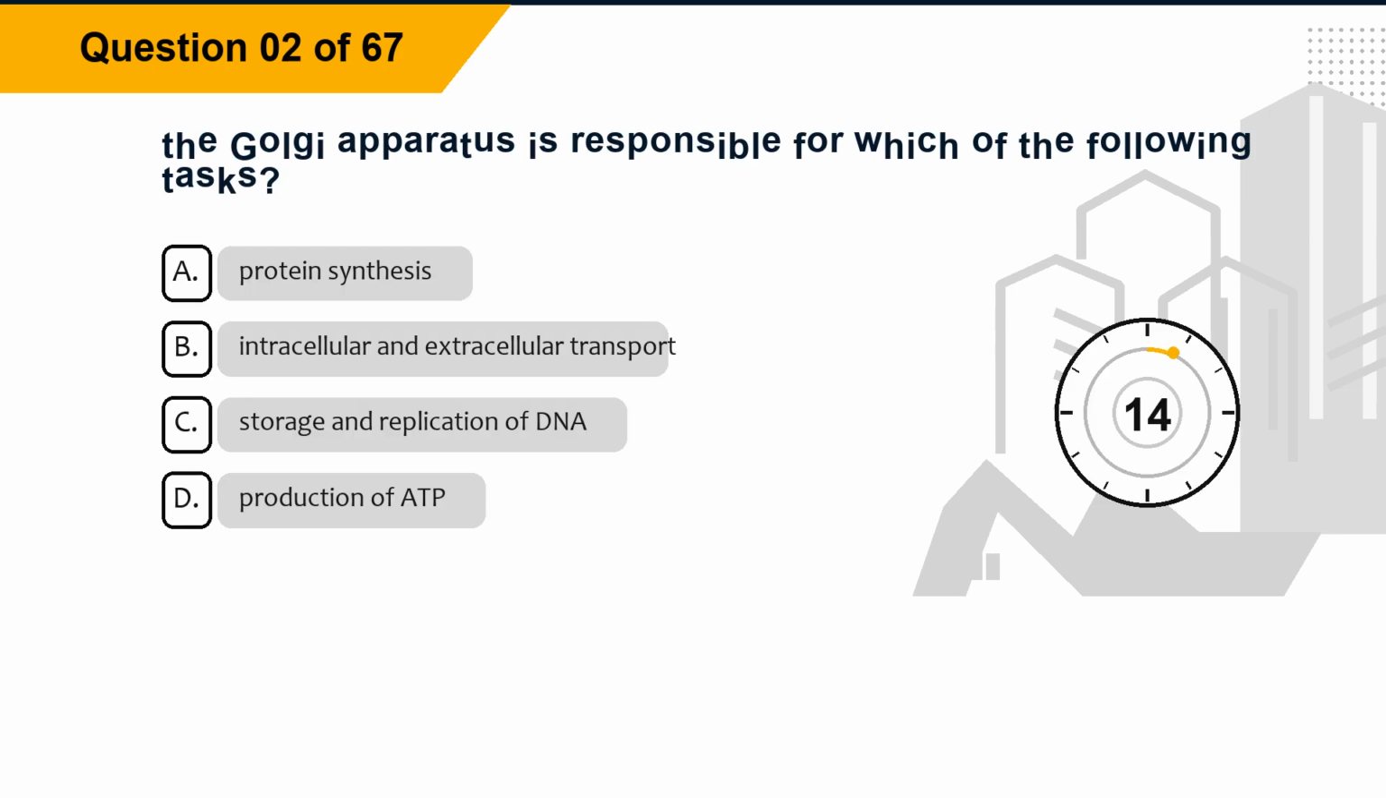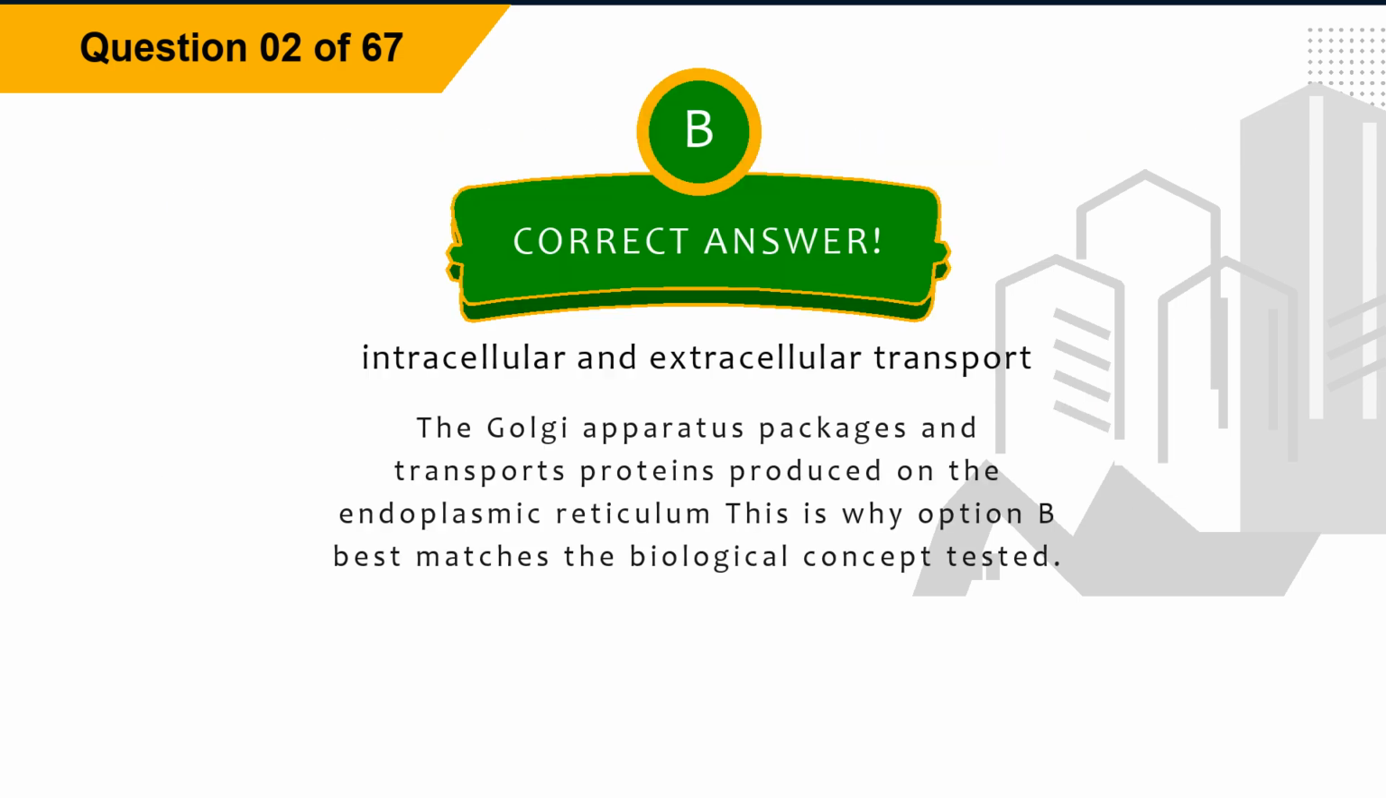Question 2. The Golgi apparatus is responsible for which of the following tasks? Option A, protein synthesis. Option B, intracellular and extracellular transport. Option C, storage and replication of DNA. Option D, production of ADP. The correct answer is option B, intracellular and extracellular transport. Explanation. The Golgi apparatus packages and transports proteins produced on the endoplasmic reticulum. This is why option B best matches the biological concept tested.